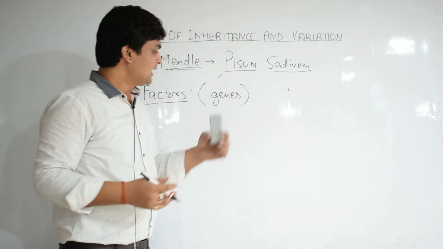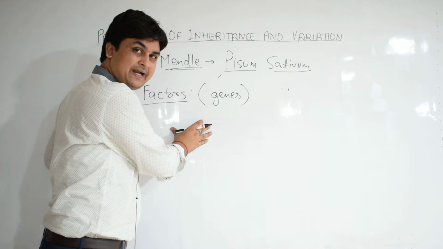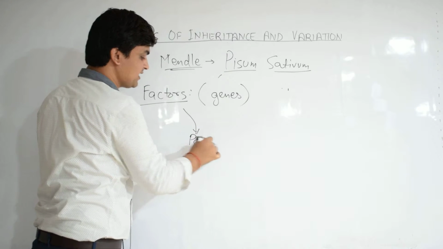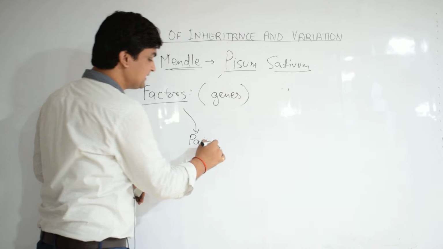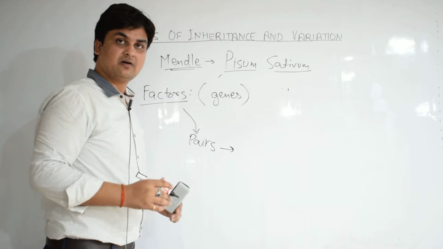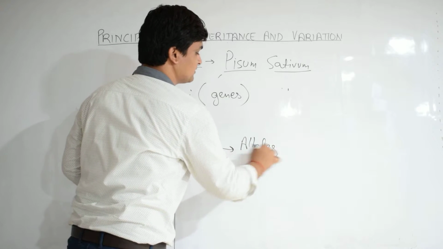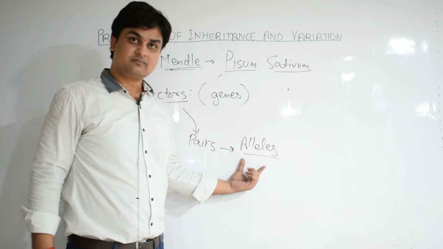Next point, in a diploid individual, these factors are present in pairs, and the members of these pairs are called alleles. Now alleles, what are they?